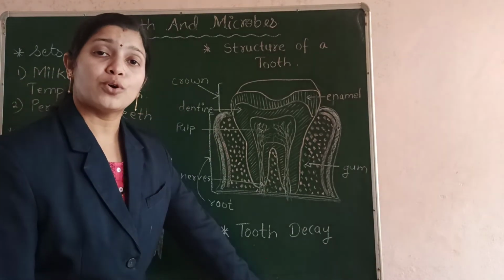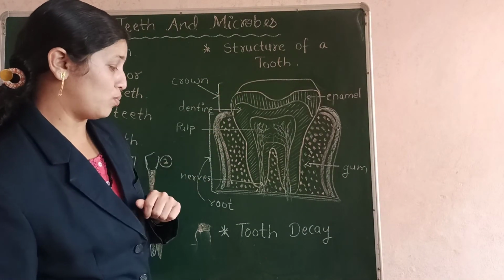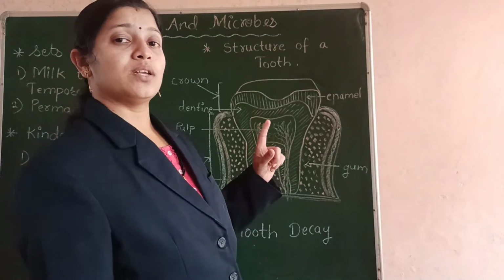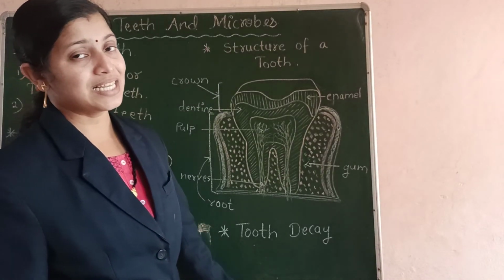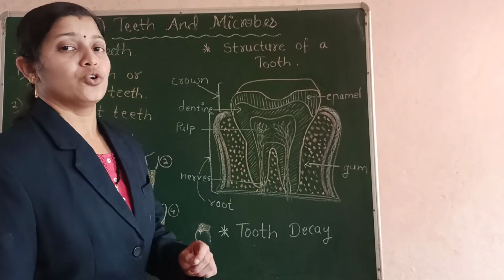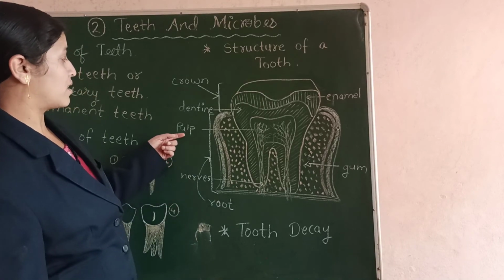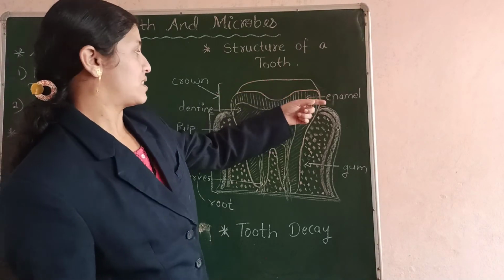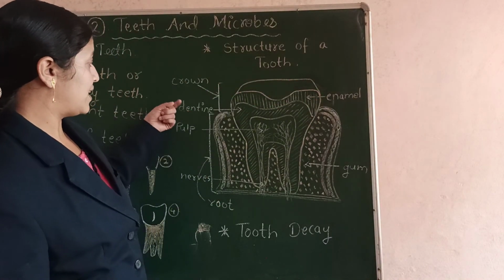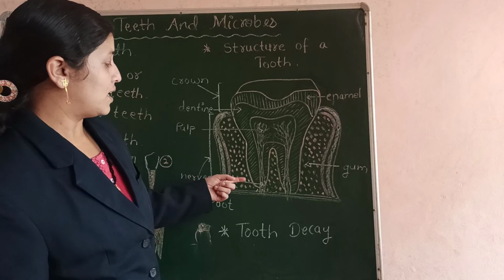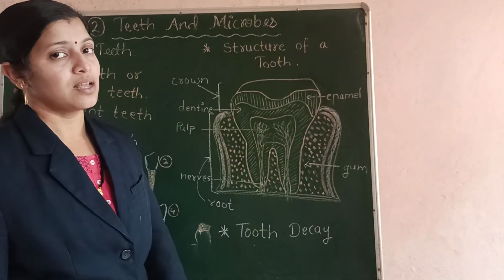So today what you are going to do is draw the structure of a tooth in your notebook. In your textbook you are given a picture which shows the structure of a tooth. You can see that picture and draw it in your notebook neatly, and also you are going to mark the various parts like the crown, then the root. You have to show the enamel, the second layer dentine, then the soft pulp, the nerves and blood vessels, also gums. So you can mark all these parts.